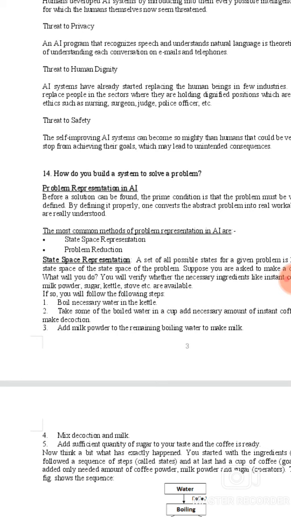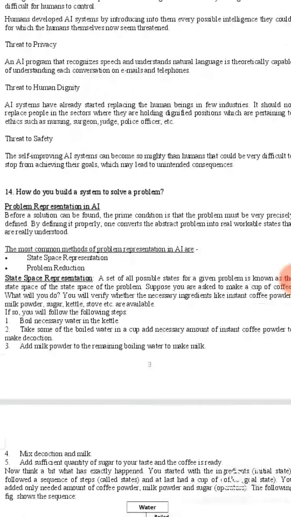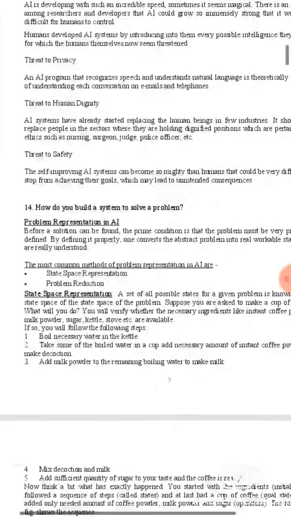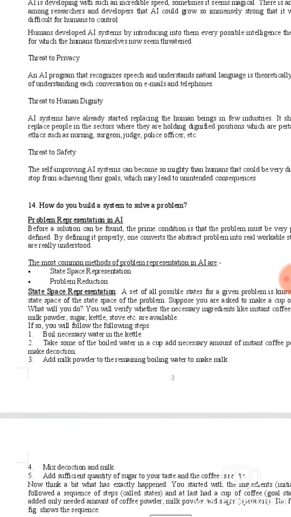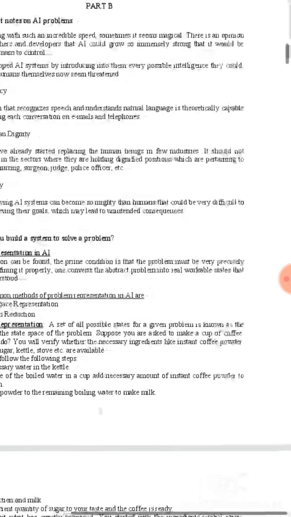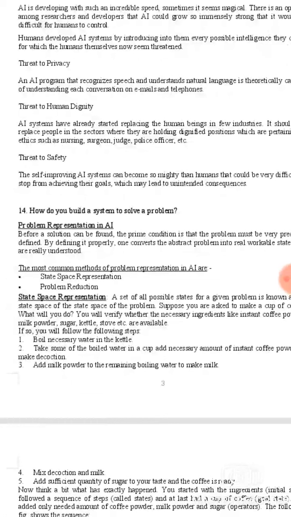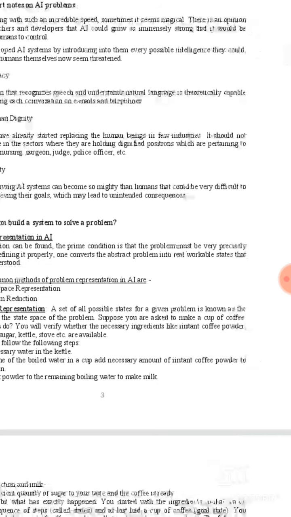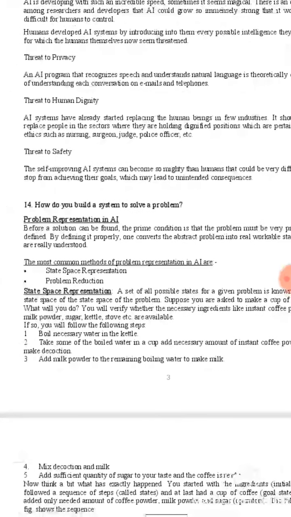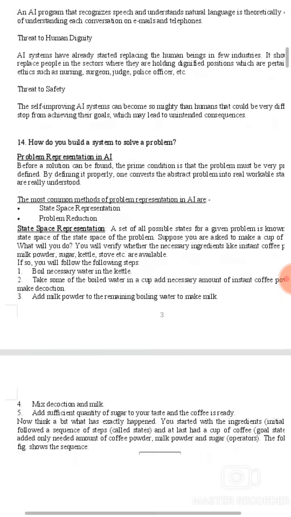Threat to human dignity. AI systems have already started replacing human beings in a few industries. It should not replace people in the sectors where they hold dignified positions pertaining to ethics, such as nursing, surgeon, judge, police officer, etc. Threat to safety. A self-improving AI system can become so mighty compared to humans that it could be very difficult to stop it from achieving its goals, which may lead to unintended consequences.